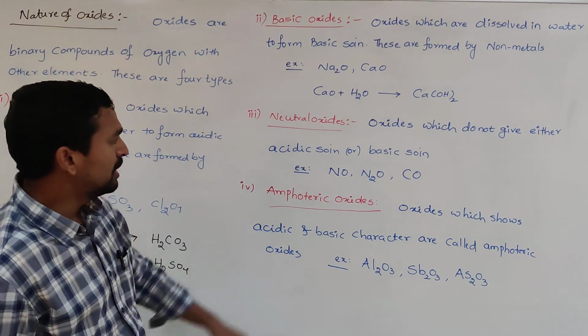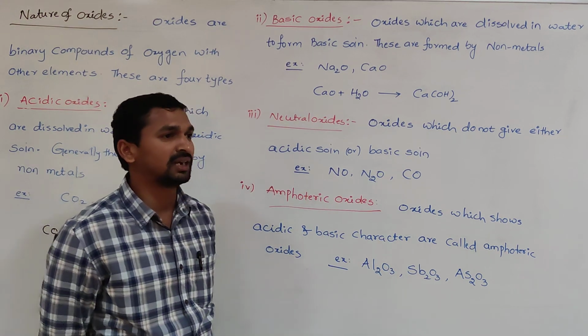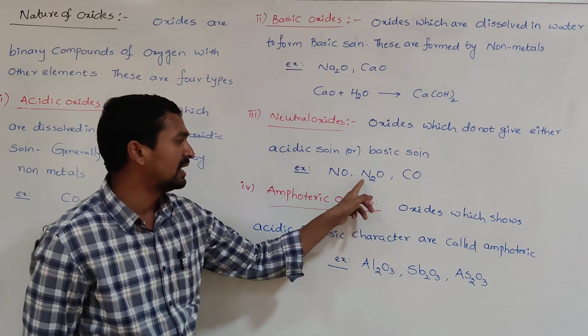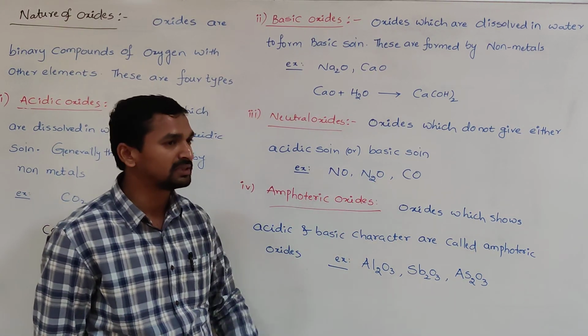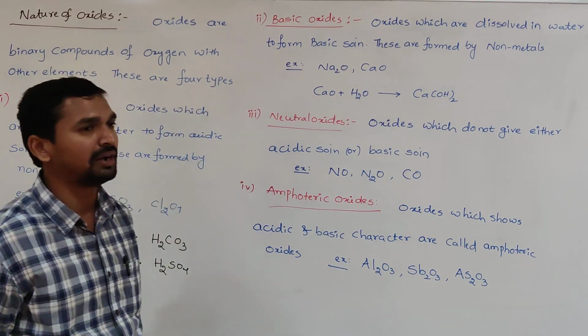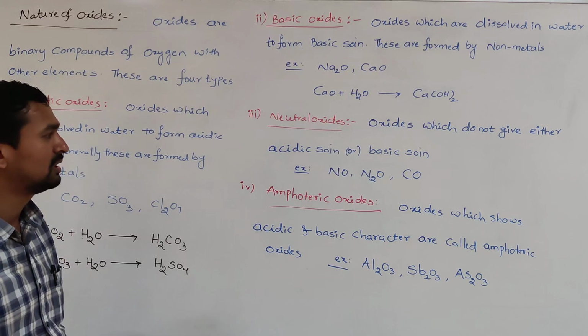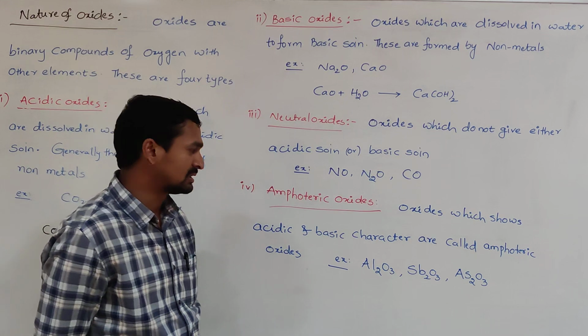And it comes to the neutral oxides. Some of the oxides do not give either acidic or basic solution. What are the examples here? Nitric oxide, nitrous oxide, carbon monoxide. Even though these oxides are formed by non-metals like carbon and nitrogen, when they are dissolved in water, they never form either an acidic solution or a basic solution. That's why these are treated as neutral oxides.